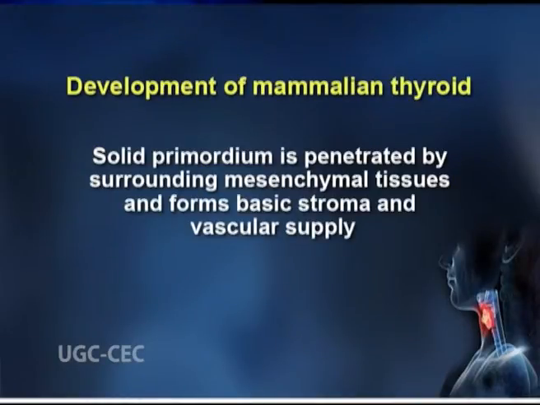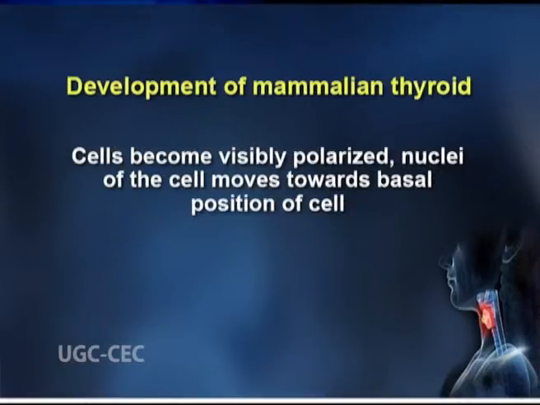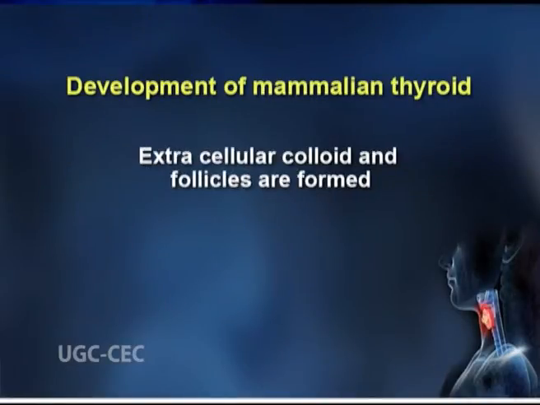Initially, the solid primordium is penetrated by surrounding mesenchymal tissues and forms basic stroma and vascular supply. These primordial cells get separated into cords of cells and later these cords are separated into smaller cellular groups. The cells become visibly polarized and the nuclei of the cell moves towards the basal position of the cell. At this stage, intracellular droplets are found within the cells, which contained colloid-like material. Finally, extracellular colloid and follicles are formed.